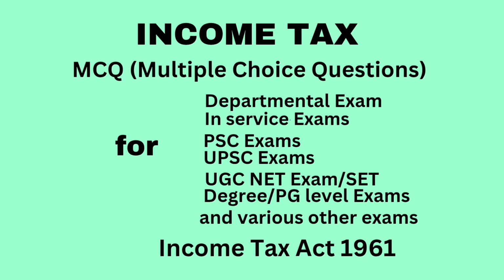Next question. Uncommuted pension is taxable for, option A, government employees. Option B, non-government employees who is in receipt of gratuity. Option C, non-government employee who is not in receipt of gratuity. Option D, all of the above. Correct answer, all of the above.